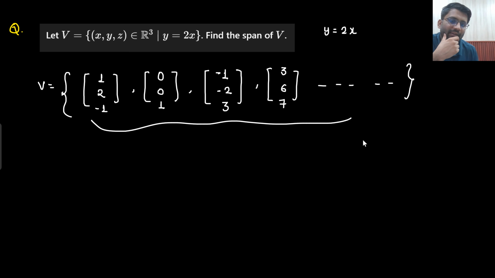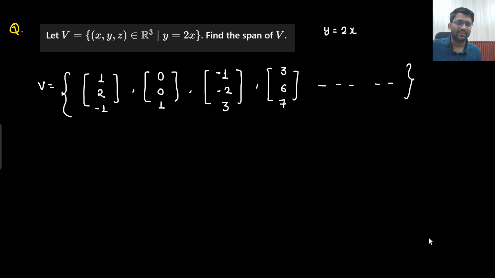What will be the rank? Let's just say I take only those 4 elements. How many elements will it have? Infinite elements it will have. But let's just take a smaller set of elements. I'm only taking 4 elements, and I'm creating a matrix D. What will be the rank that will come out to be? Can I write it in terms of rows?